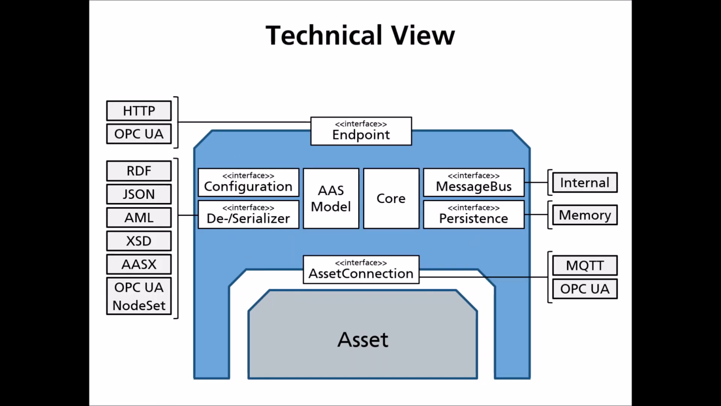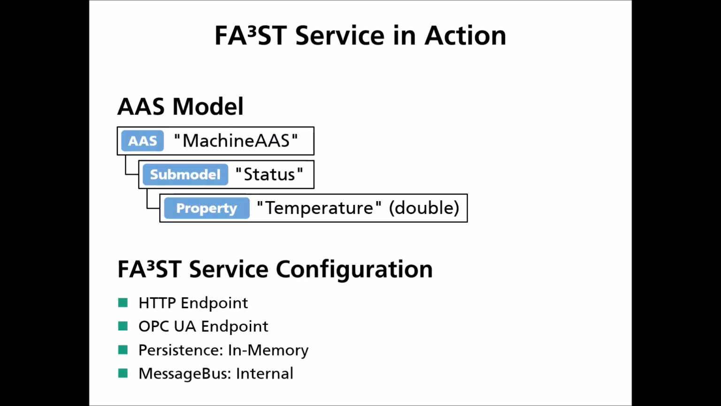From a technical view, the FA³ST service consists of two central components, AAS model and core, and a set of interfaces which makes the software easily extendable. FA³ST service comes with some predefined implementations of these interfaces. For example, an HTTP as well as an OPC UA implementation of the endpoint interface, as well as implementations of the asset connection interface for MQTT and OPC UA. Let's see the FA³ST service in action.